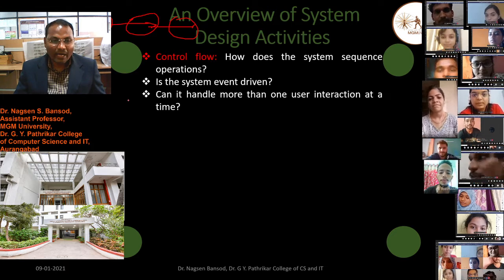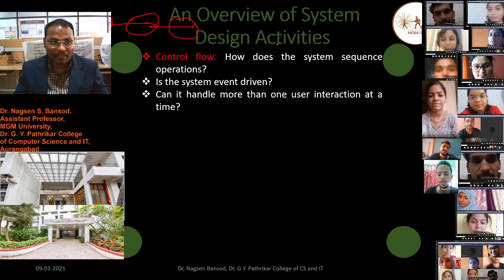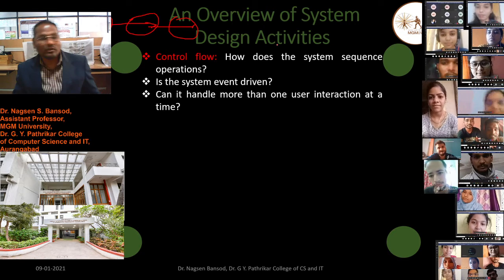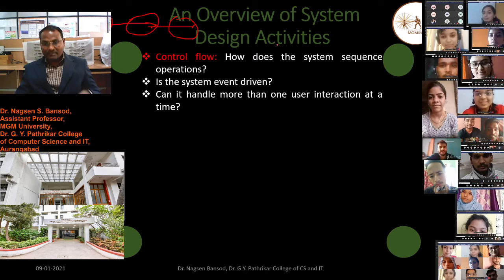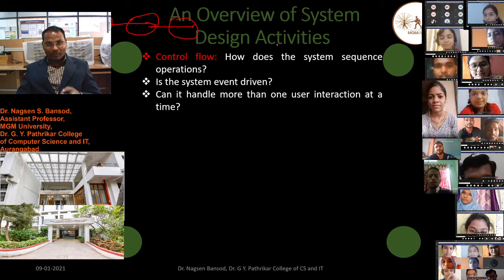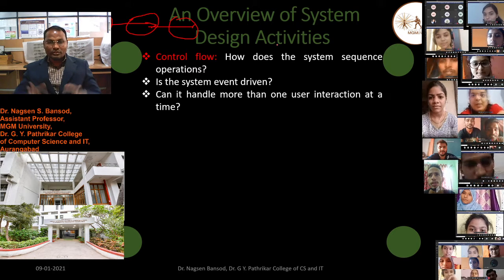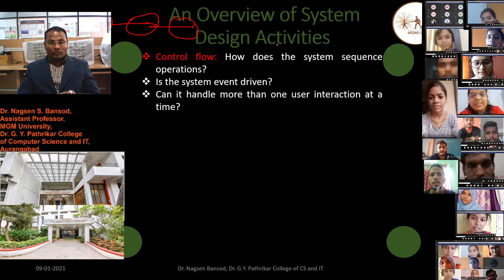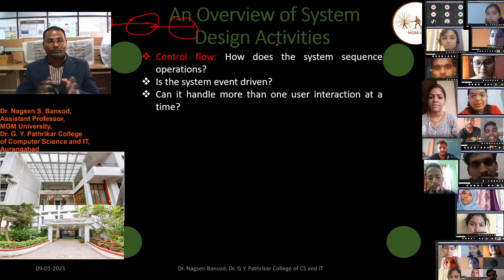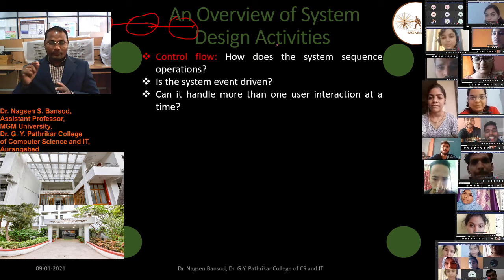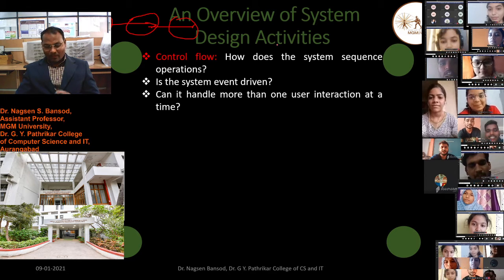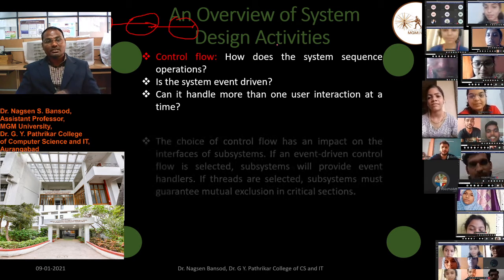Suppose I am giving a lecture with this camera. Is it possible to use this similar camera by another faculty or another teacher to deliver other lectures? You are listening to me with this camera, and looking at this presentation through this computer. Is it possible, using the same system, camera and computers, for some other faculty to deliver their lecture to another class? This should be considered in the system design.